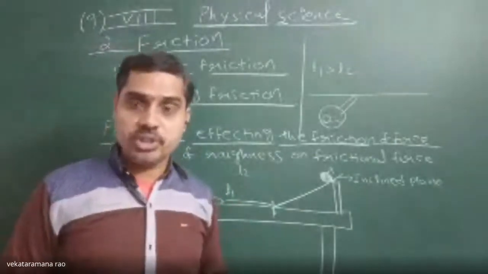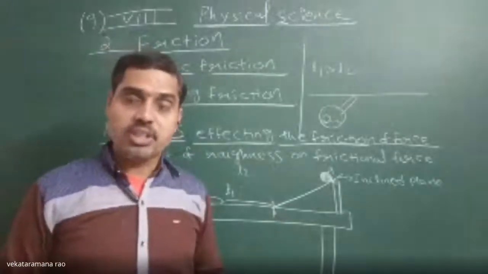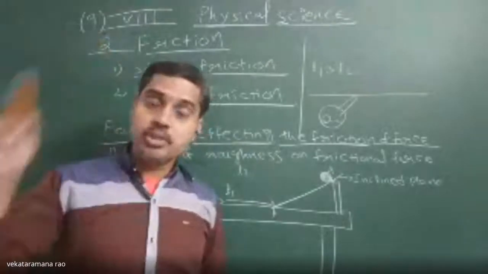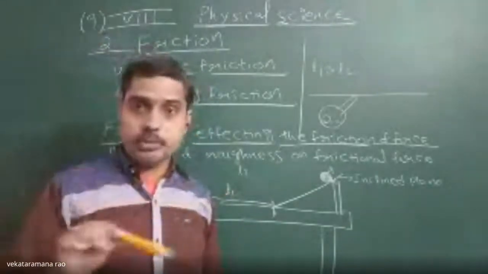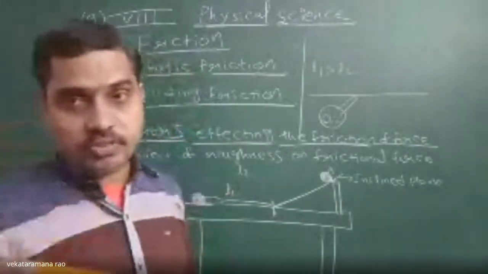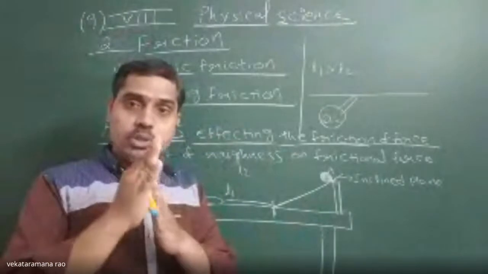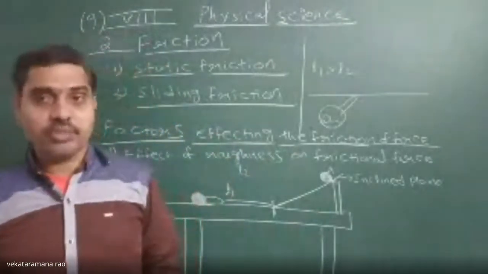So frictional force depends upon the roughness of both surfaces which are in contact, the table and the marble moving on it.